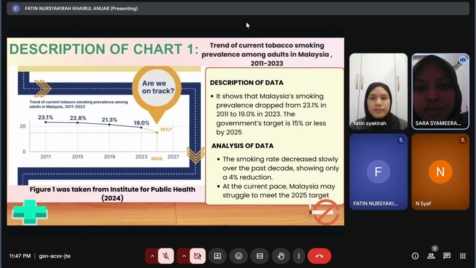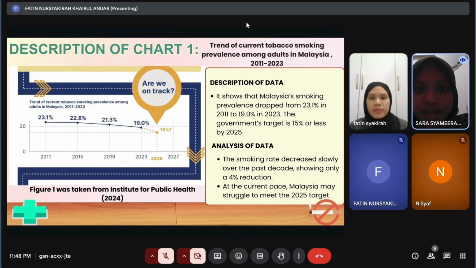Now, let's look at the first chart that shows the trend of tobacco use among Malaysian adults. This is a line chart published in 2024, showing the trend of tobacco smoking among Malaysian adults from 2011 to 2023. This line chart was taken from the Institute for Public Health 2024.